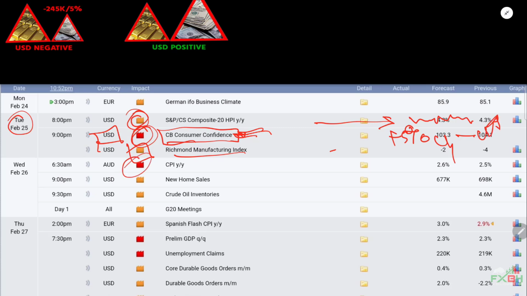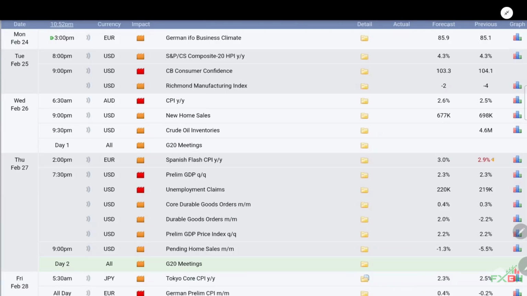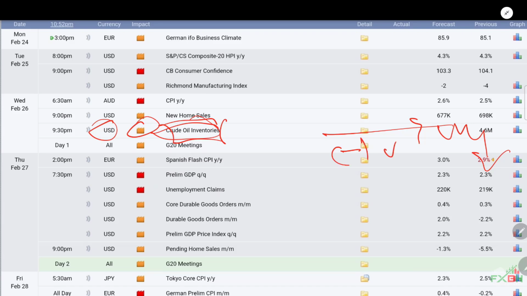And there is AUD news. We don't need to keep our eyes on AUD or other currencies, only on USD. As you can see there is crude oil news, and if data comes with positive value we will sell gold, if negative we will buy gold. On Thursday we have a lot of USD news, and two of them are major news.